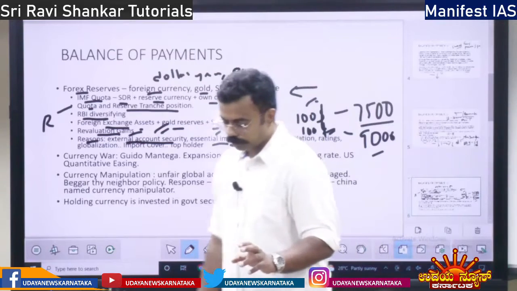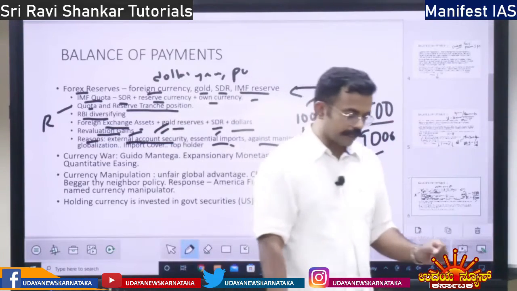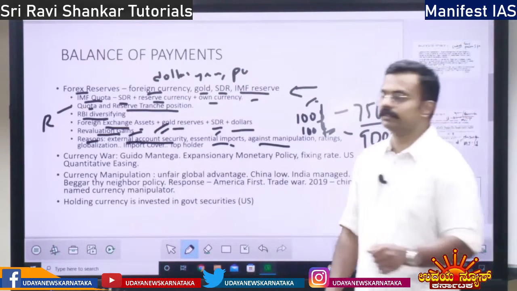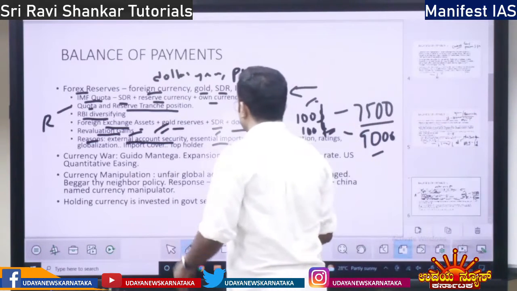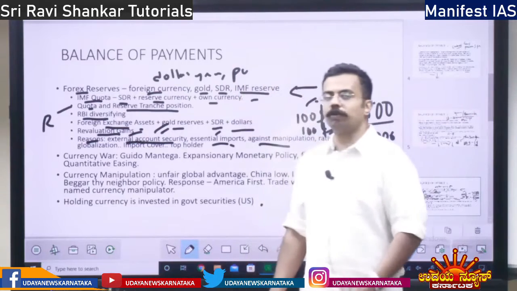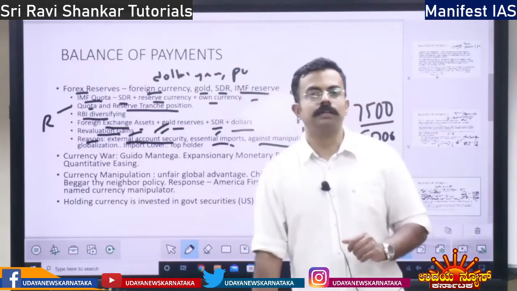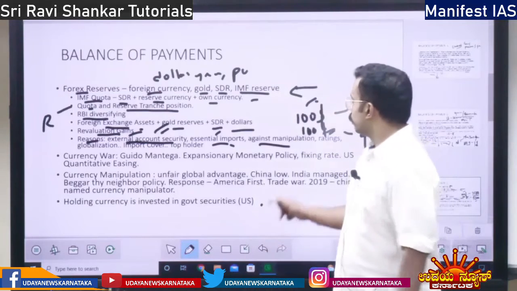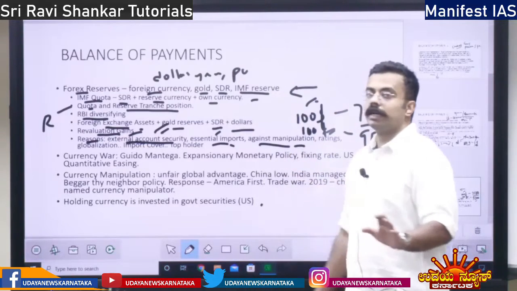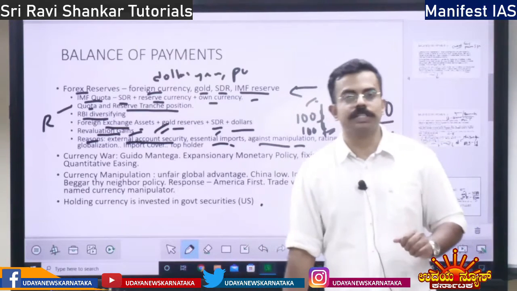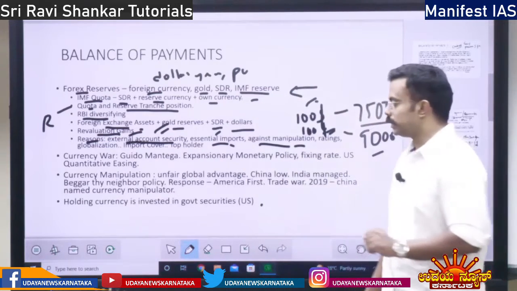See, China manipulates the currency. When China manipulates the currency, it will impact the Indian rupee. But if we hold the Forex Reserve, the Indian rupee will be insulated from the devaluation or currency manipulation, right?